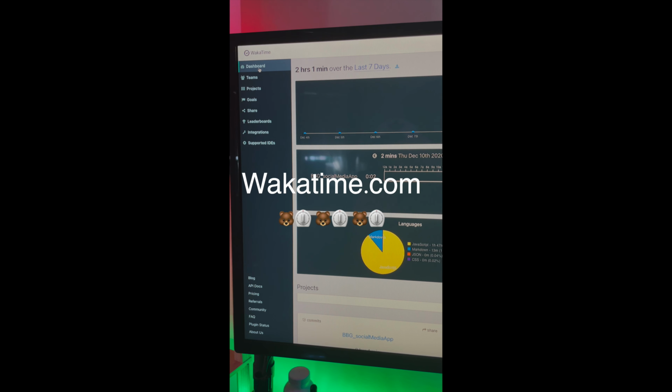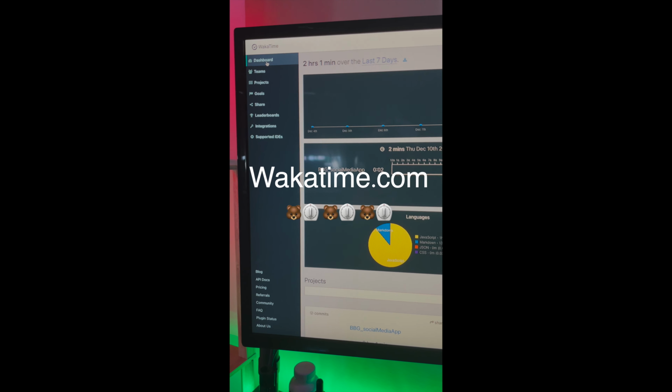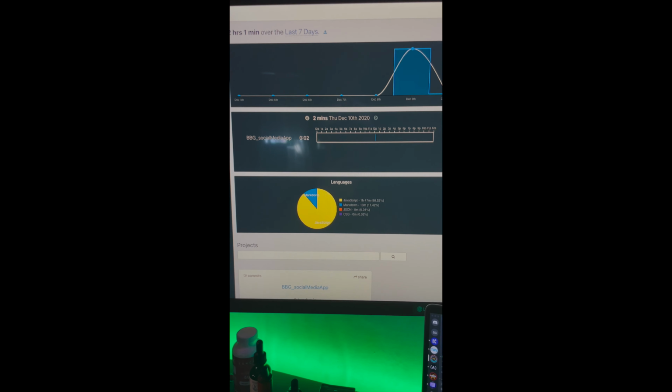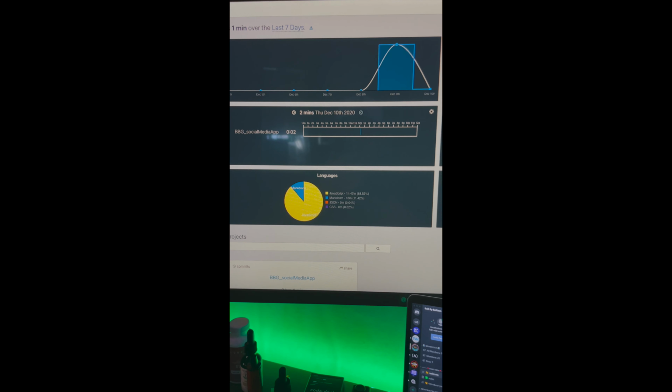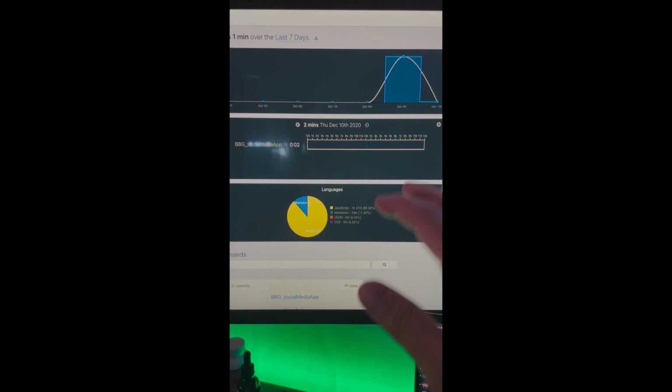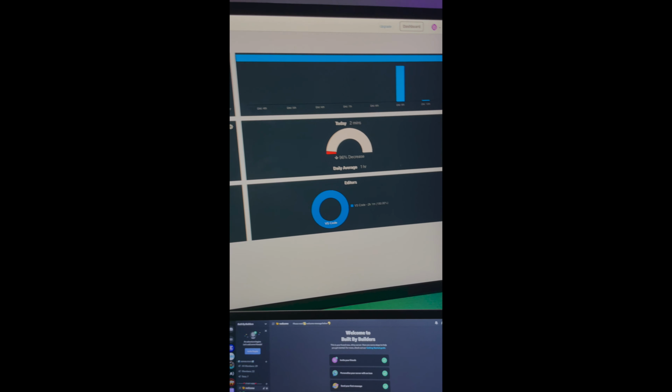All right, here it is, WakaTime. Basically, set up an account on WakaTime, connect it to your GitHub account. You're presented with this robust dashboard with some great information, some great data on the project you're working on, the languages that's there, the time spent, and also some great information.